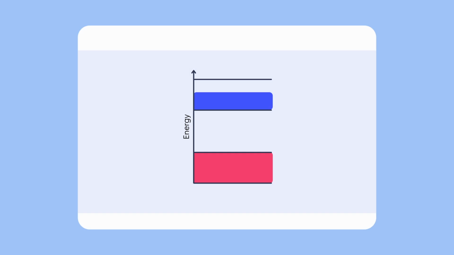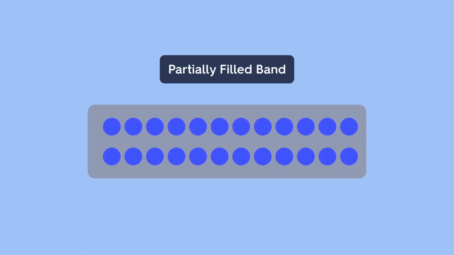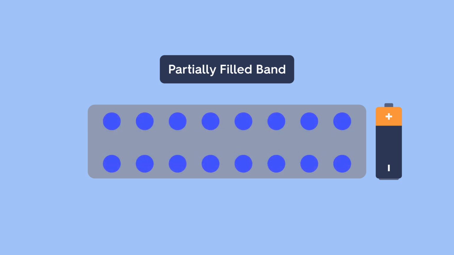Let's use a simple example. If the highest occupied band is partially filled, electrons can shift into nearby empty spots inside the same band with very little fuss. That makes electron motion easy. That's a big reason metals conduct well. When you apply a voltage, plenty of electrons have nearby available energies, so they can flow through the material.